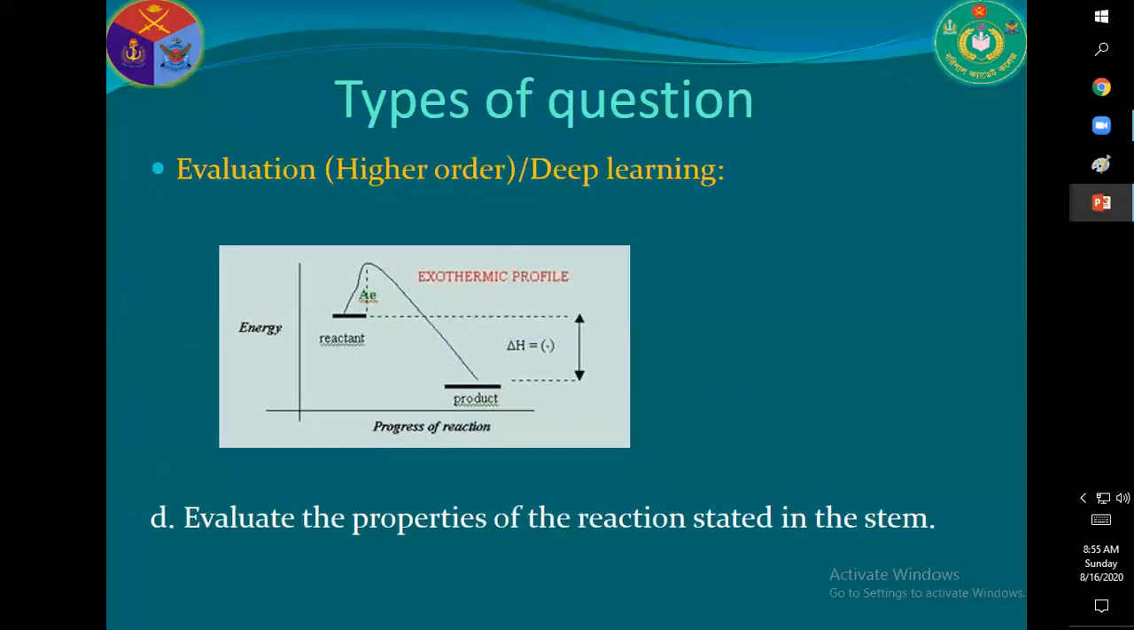Dear cadets, next question: properties of the reaction stated in the stem. Here, this is the stem. It is for an exothermic reaction, and in this reaction, energy is evolved. And by using the figure, you will answer the question. That means here energy is evolved, the value of energy is negative. So in that way, you will answer the question. That means higher order question.